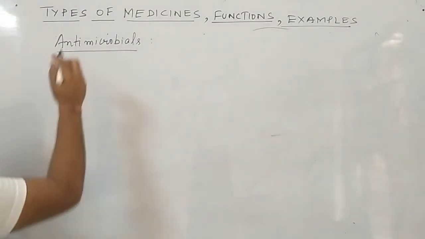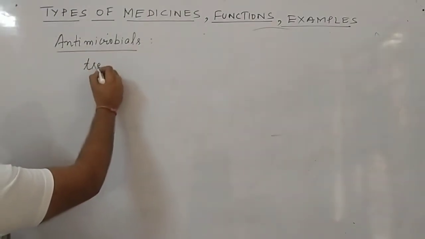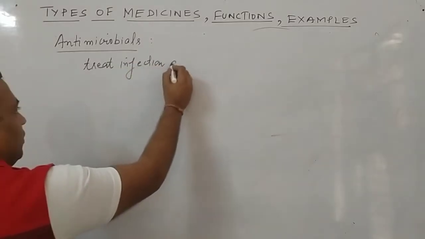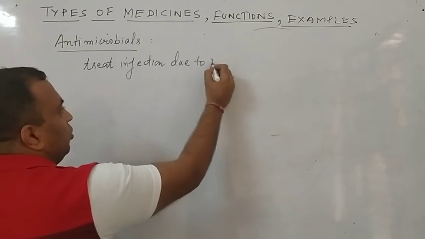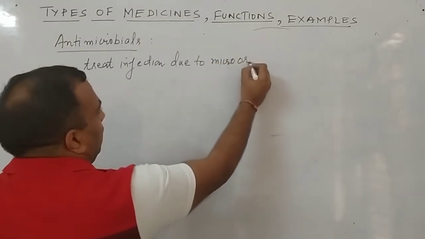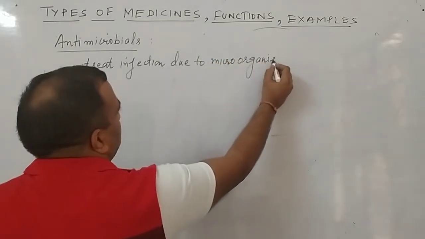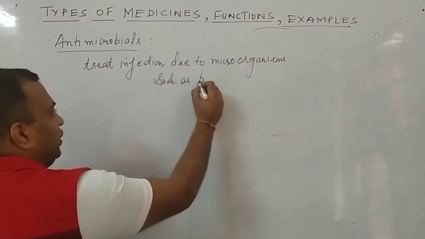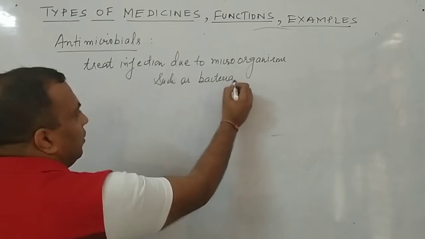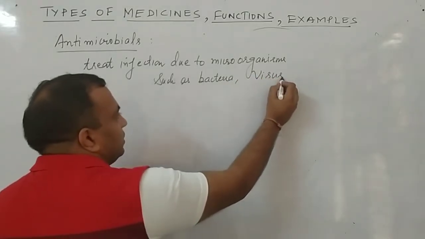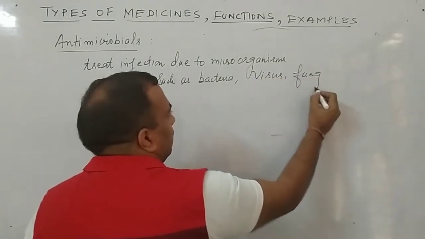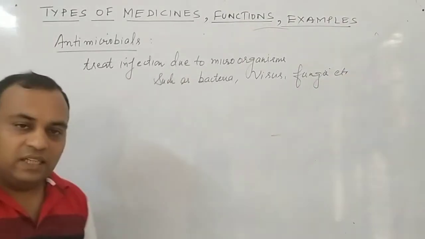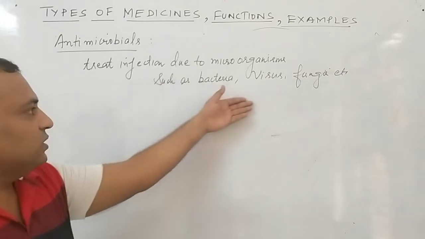These are the medicines which are used to treat infections due to microorganisms such as bacteria, virus, fungi, etc.